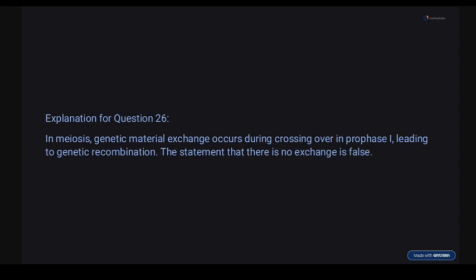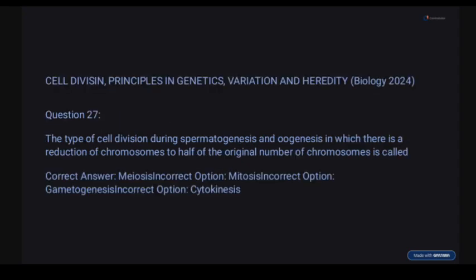27. The type of cell division during spermatogenesis and oogenesis in which there is a reduction of chromosomes to half of the original number of chromosomes is called meiosis. Meiosis is a reductional type of division whereby the new cell formed has half the original number.